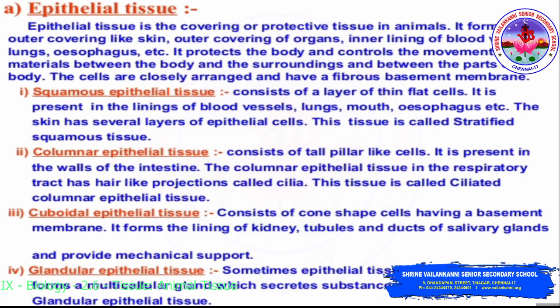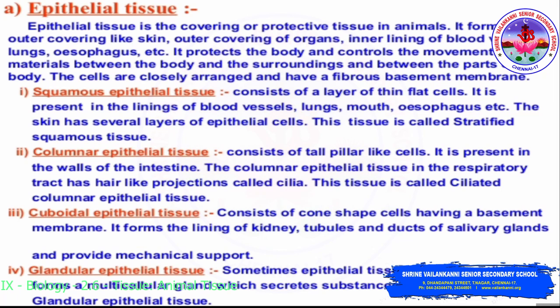Now we will discuss each type of the epithelial tissues. Epithelial tissue is the covering or protective tissue in animals. It forms the outer covering like skin, the outer covering of organs, and the inner lining of blood vessels, lungs, esophagus, etc. It protects the body and controls the movement of materials between the body and the surroundings and between the parts of the body. The cells are closely arranged and have a fibrous basement membrane. The epithelial tissues are of 4 types: squamous, columnar, cuboidal and glandular.